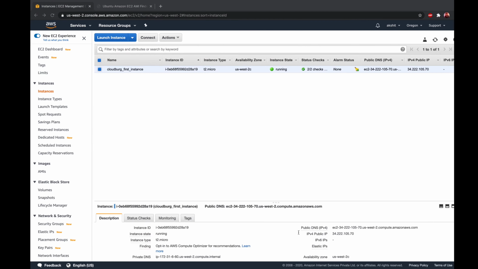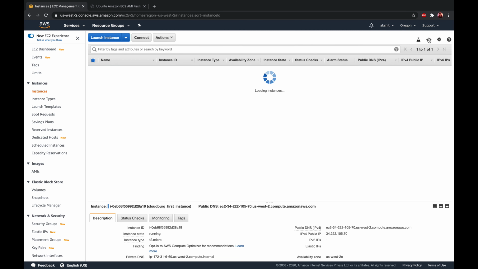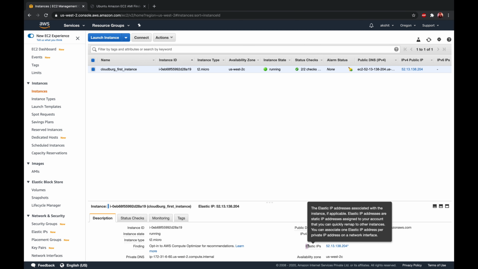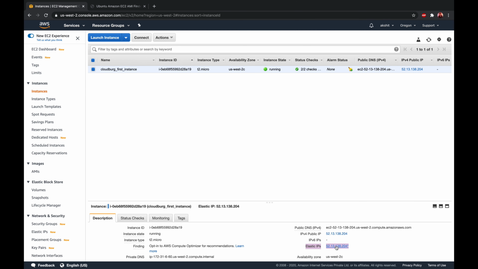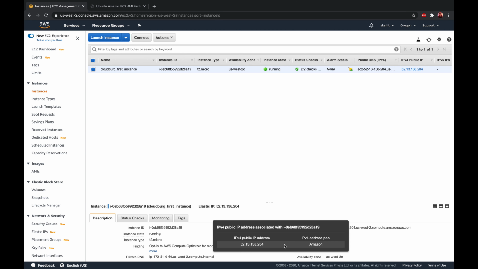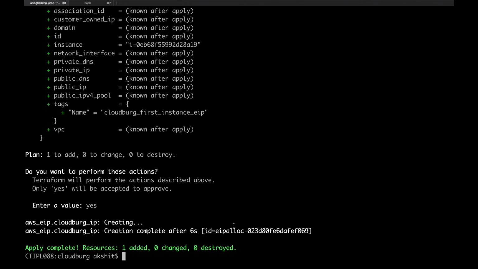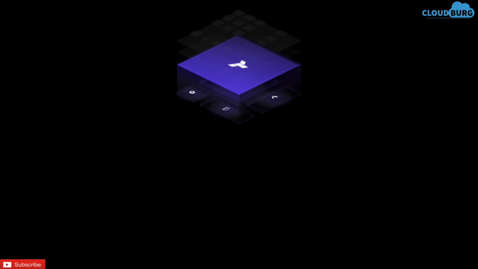Now check out the console. Let me refresh the page. So yeah, now you can see the elastic IP attached to this particular instance. This is the elastic IP. I can check more about it. Yeah, this is the elastic IP with the name cloudberg_first_instance_EIP. So this is very easy. You just need to create the instance and attach the elastic IP. I hope that now it is clear how to launch a resource in Terraform.